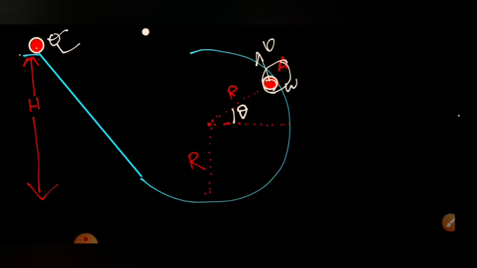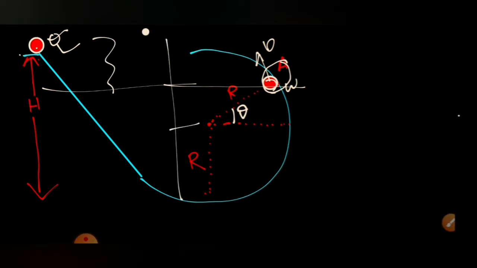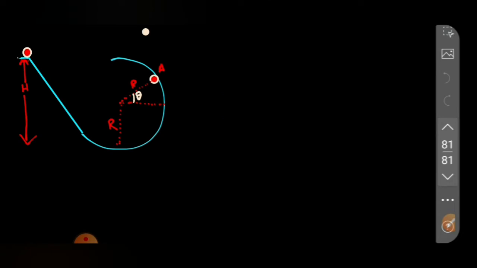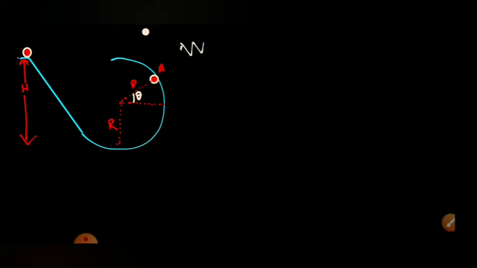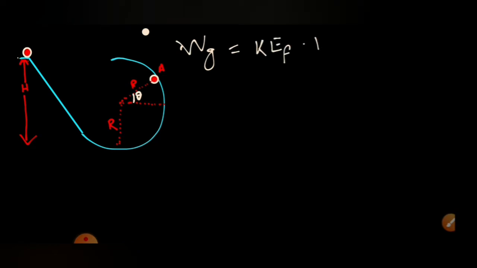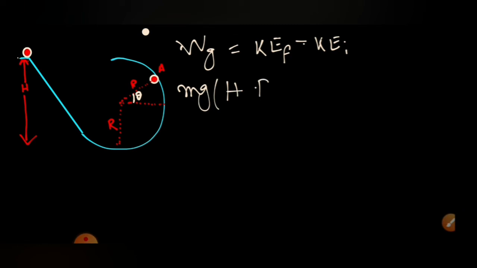Initially it was released from rest and it has come from here to here, and we'll be calculating. Effectively, the height fallen through is this much height, which we can calculate. This is equal to h minus r minus this much, which is r sine theta. So we'll write the work-energy theorem equation: work done by gravity is equal to K final minus K initial. So that will be mg into h minus r sine theta,